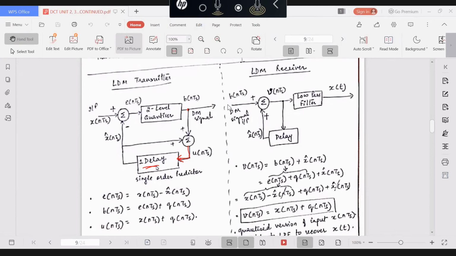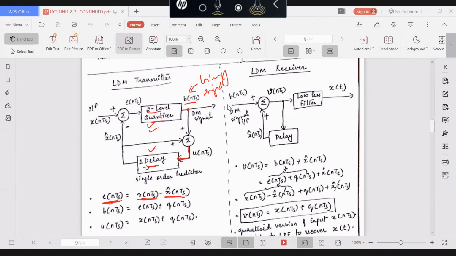So the difference between the present and its predicted value is called the error sample, which is given to a 2-level quantizer, and the output is b of nTs, which is nothing but our binary signal, which will be encoded by 1 bit. So therefore, you see here again this 2-level quantizer and delay.